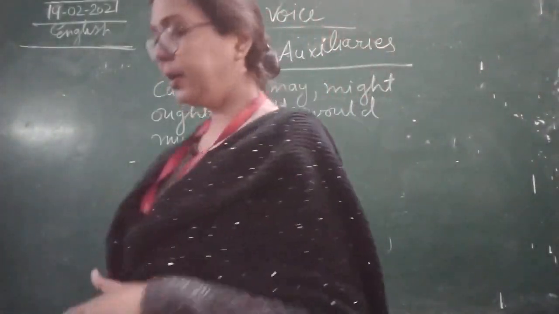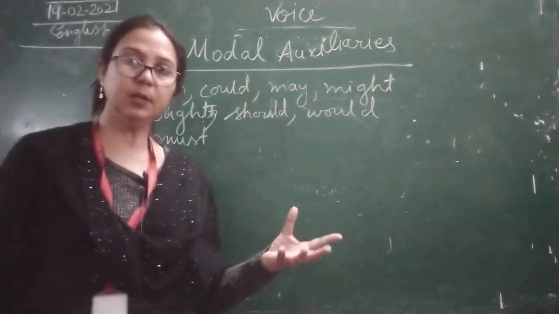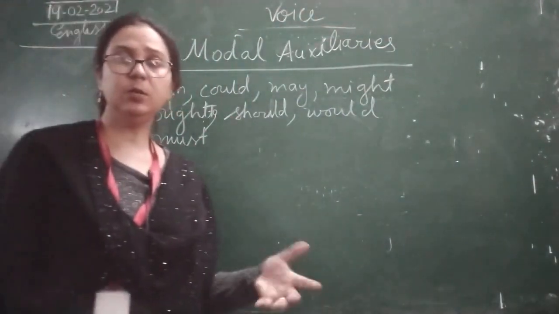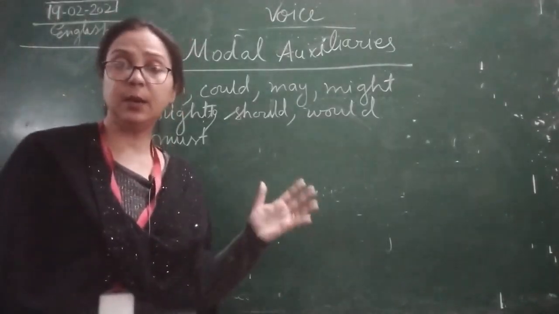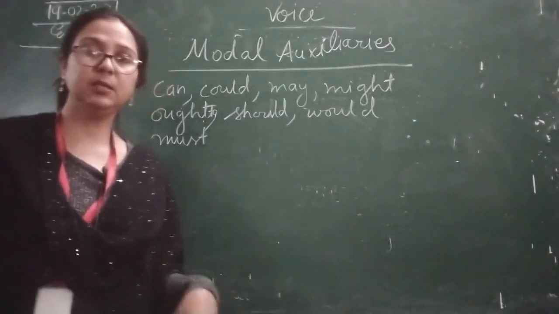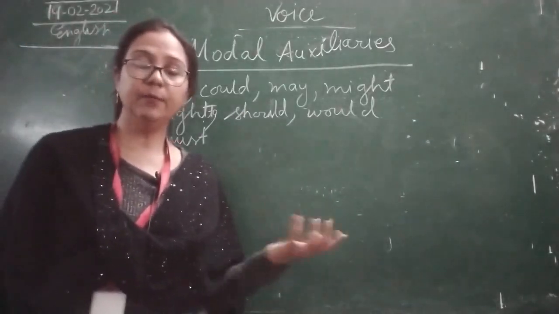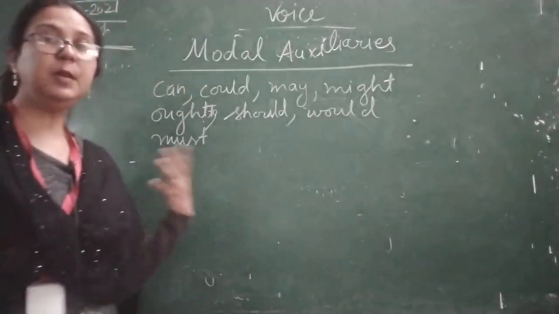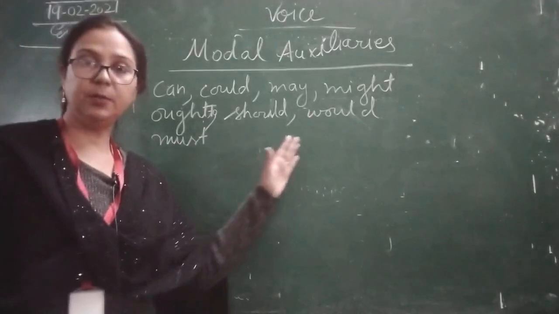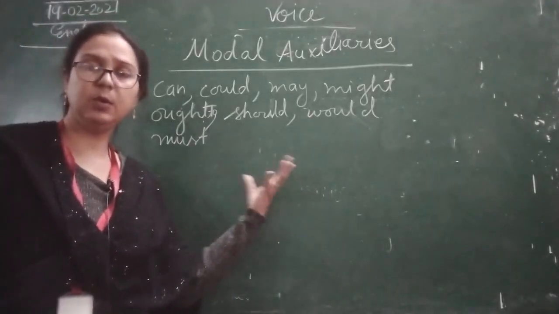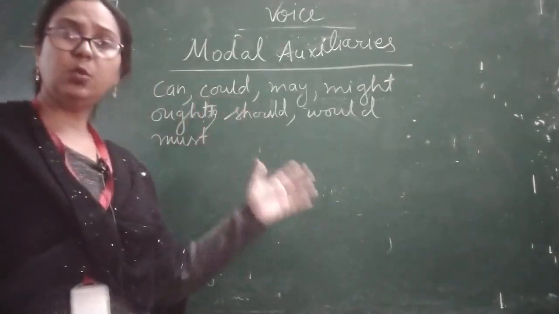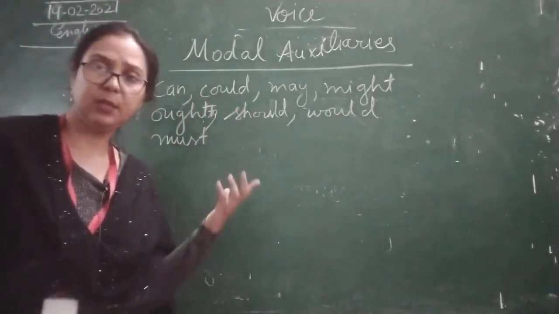Because of modal auxiliaries, we can change the tone of the sentence. If it is written must, you all know this is compulsory for all. There is a compulsion. If it is written ought to, there is a relaxation. It depends on the will of the worker, it means you should. Should and would show possibilities, and you can use them as a request and suggestion. Can and could show capability and possibility.